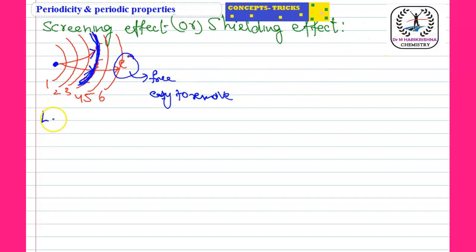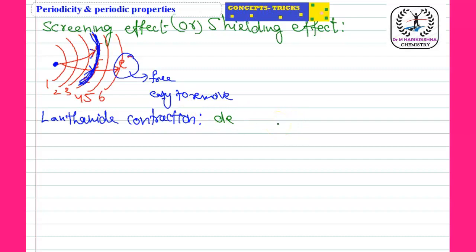So, lanthanide contraction. We should know the lanthanide contraction. What does lanthanide contraction mean?